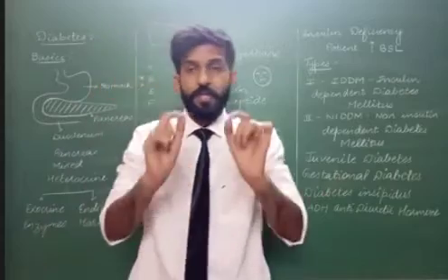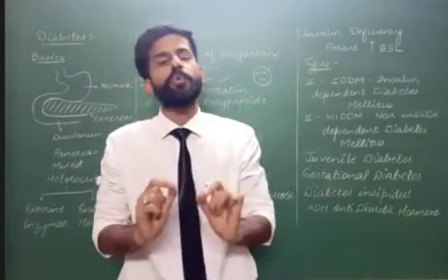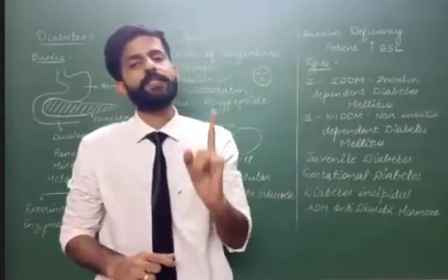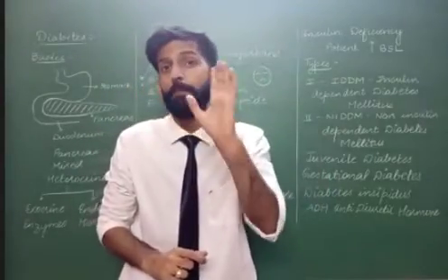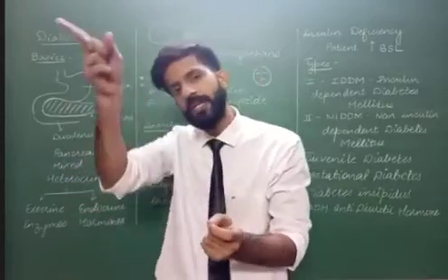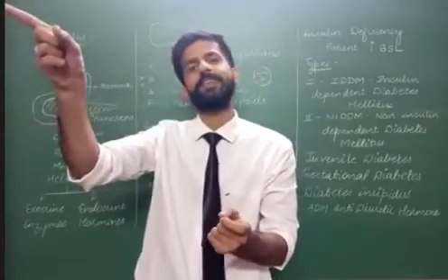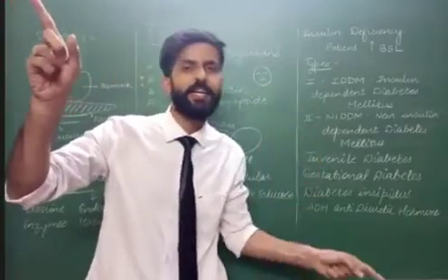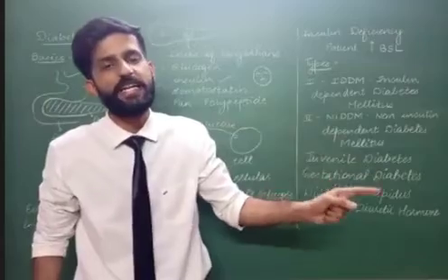However, the topic that we are talking about today is diabetes mellitus, and diabetes mellitus is caused because of disturbances in the pancreas. Understand, diabetes mellitus is insulin deficiency, pancreas related, and diabetes insipidus is kidney related, and it is ADH deficiency.